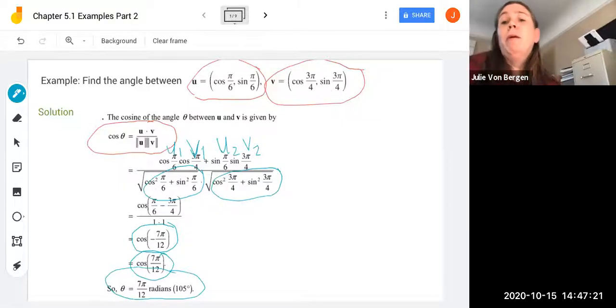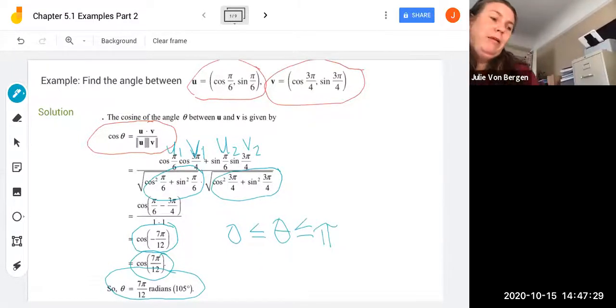So it's important to remember that your angle theta has to be between 0 and pi. So if you're doing calculations like this where you end up outside that, you have to use your unit circle to figure out what is the corresponding angle between 0 and pi. And in this case, it's a coincidence that we just got to flip the sign. So you'll have to consult your unit circle and check.